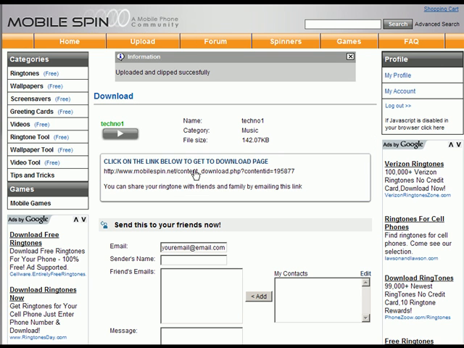Your ringtone has been successfully uploaded. You can preview it, or you can click the download link to download it to your PC or your phone.